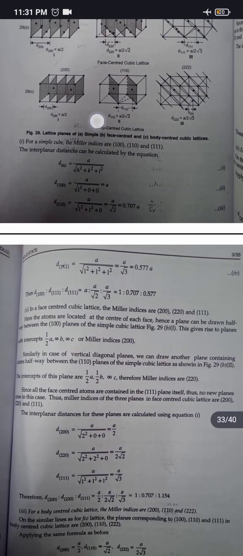Now this is about interplanar distances for cubic lattice. This shows some interplanar distances for cubic lattices. In a face centered cubic lattice, the Miller indices are 2, 2, 0, 2, 0, 0 and 1, 1, 1. Here the atoms are located at the center of each face, hence a plane can be drawn halfway between the 1, 0, 0 planes of the simple cubic lattice. This gives rise to planes with intercepts 1/2 a, infinity b, infinity c, or Miller indices 2, 0, 0.